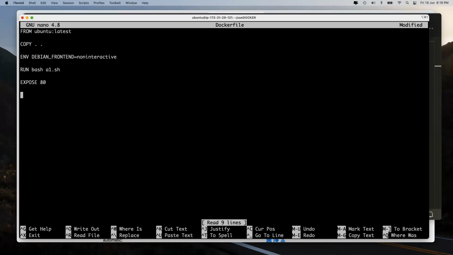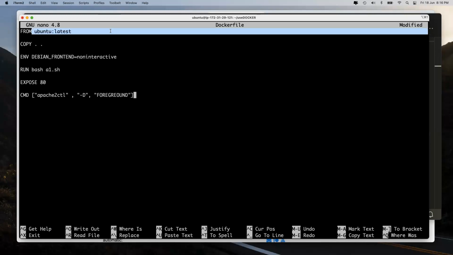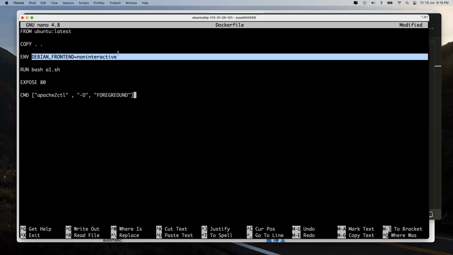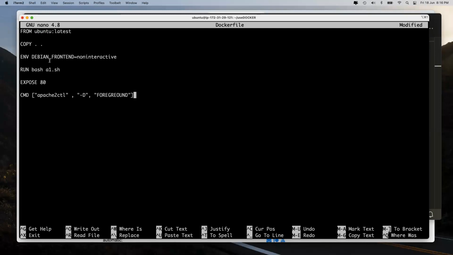So the last command that I will do is I will say please run the Apache command in foreground, which essentially means create an Ubuntu machine, done. Copy everything, done. Ensure that you are installing it and not asking for my instructions, done.